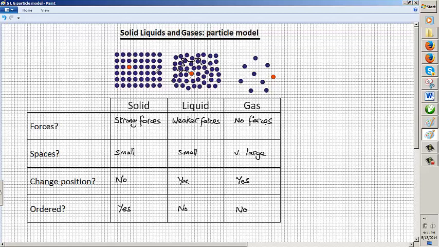Whereas liquids and solids, well, they don't have large spaces, so they're not easy to compress. And likewise, with volume, you can change the volume of a gas because there are large spaces between the particles, whereas you cannot with a solid or a liquid. You cannot easily change their volumes because there are not large spaces between the particles. There are very small spaces.